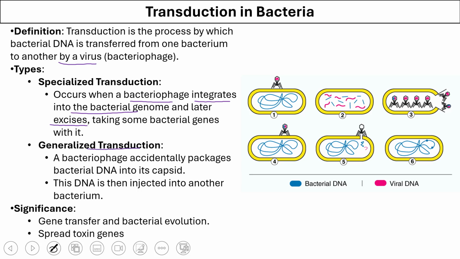In generalized transduction, the virus accidentally packages some of the bacterial DNA, and then when it infects the next host, it drops that DNA into the new bacterial cell where it can be integrated into the genome of the new bacterium. What is the significance of this process? This process helps in gene transfer and bacterial evolution. It also helps in spreading toxin genes from one bacterium to another.